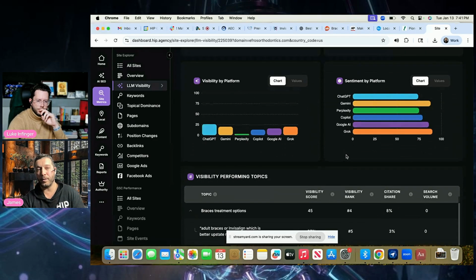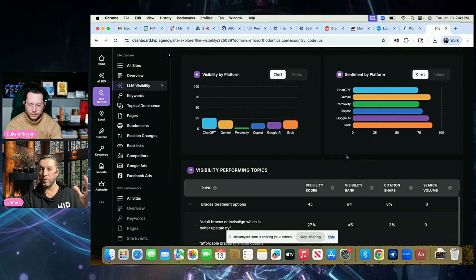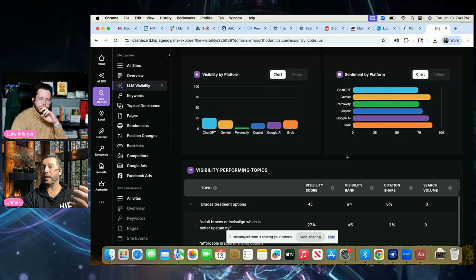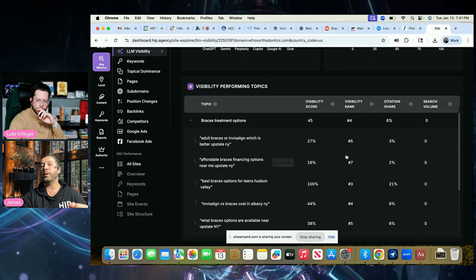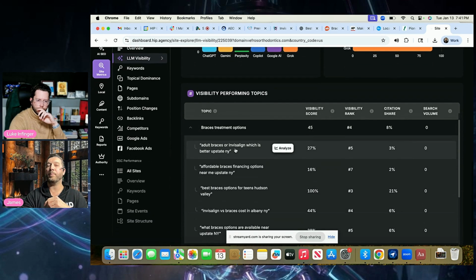Now, this is very new. This recently rolled out, but we're very excited that we can actually see this data. We're also using Google Analytics to see specific referral traffic from ChatGPT, which we are starting to see more and more of, which is a good signal. And I believe that it will grow. And then I just believe that other AI search engines and other integrations of AI are going to take over as well.